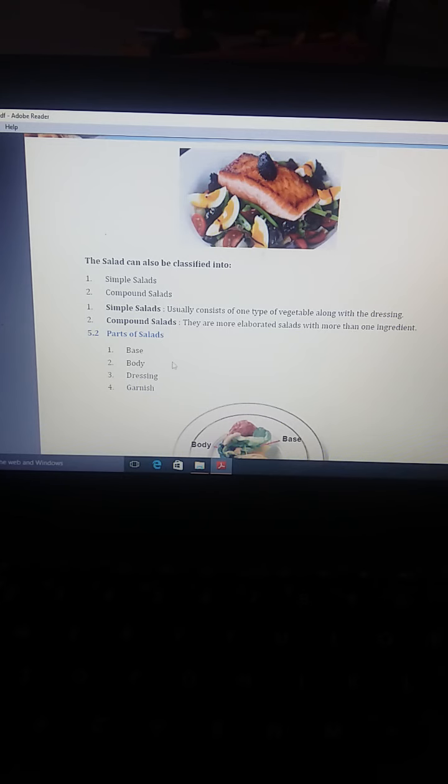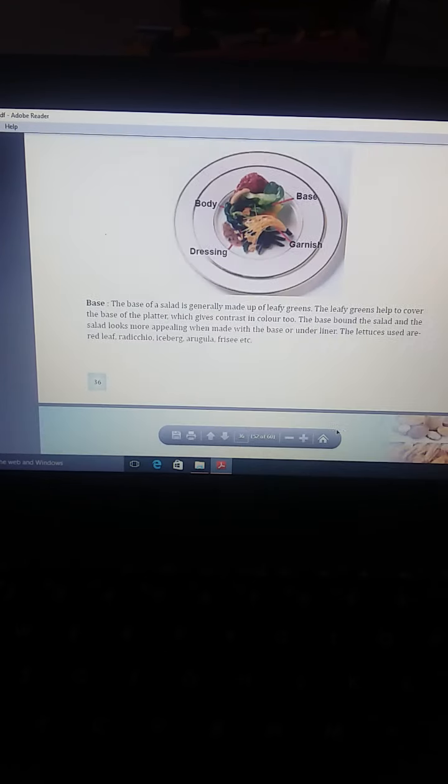Now we will discuss the parts of a salad. Parts of a salad: base, body, dressing and garnishing. There are four parts of a salad: body, base, dressing and garnish. Now we will learn in detail about the different parts of a salad.